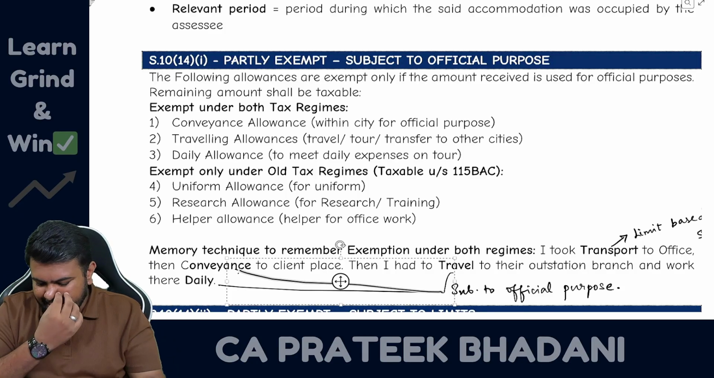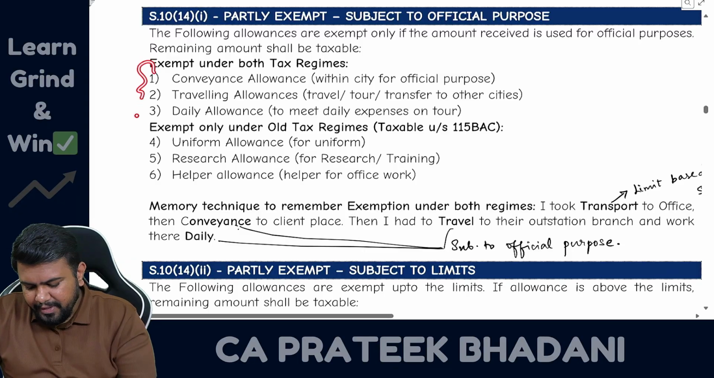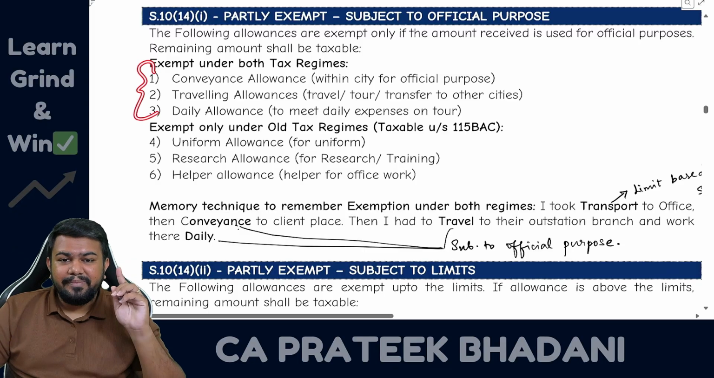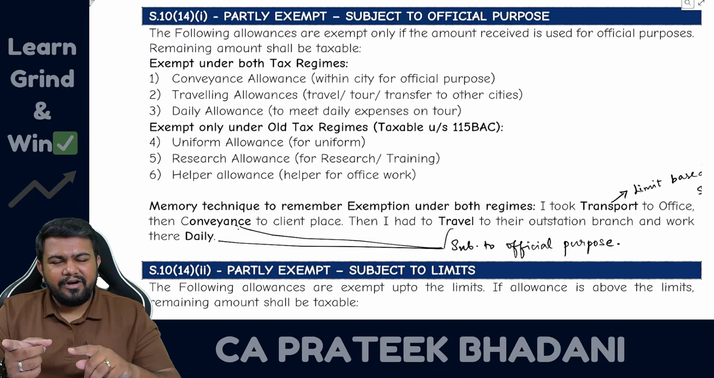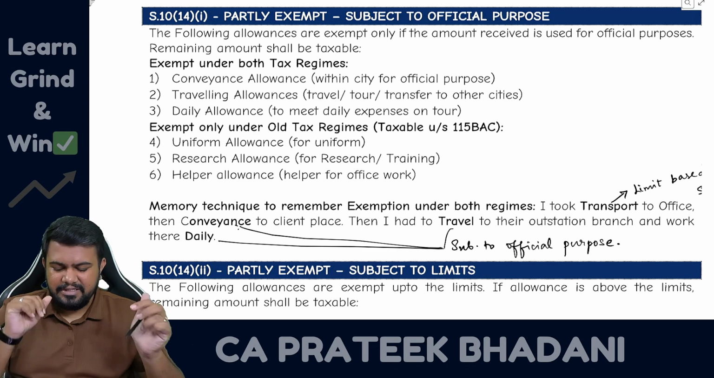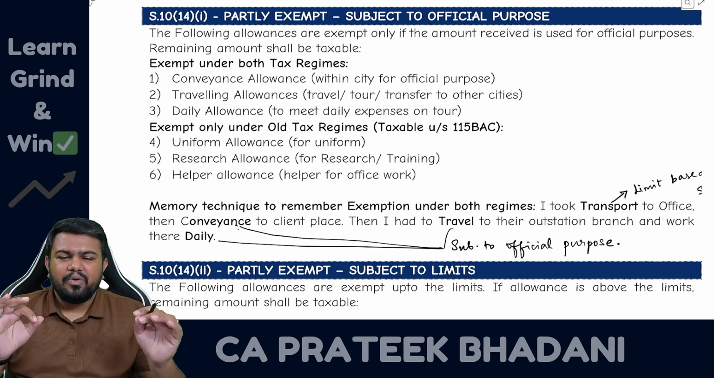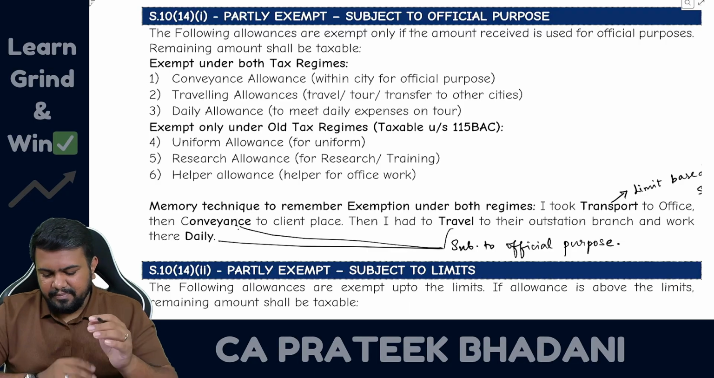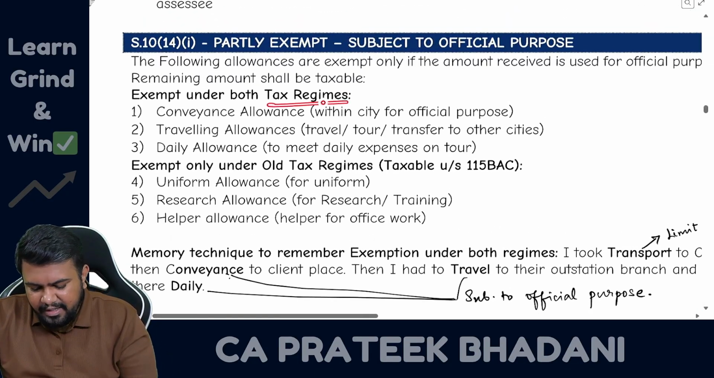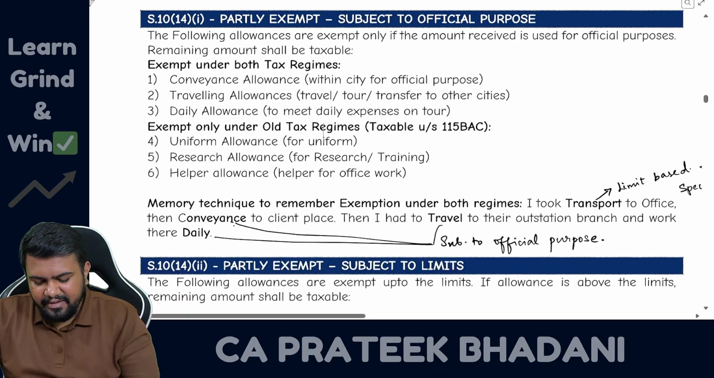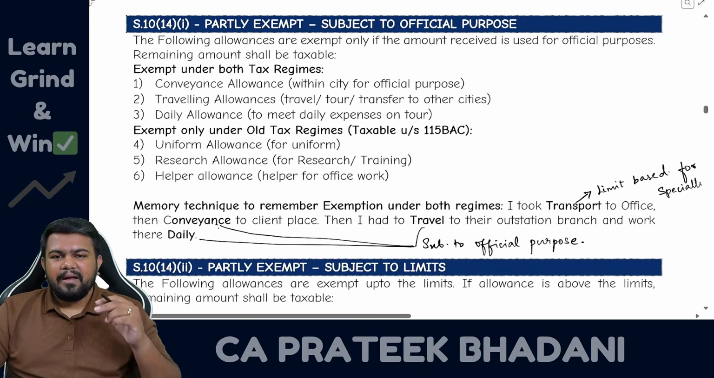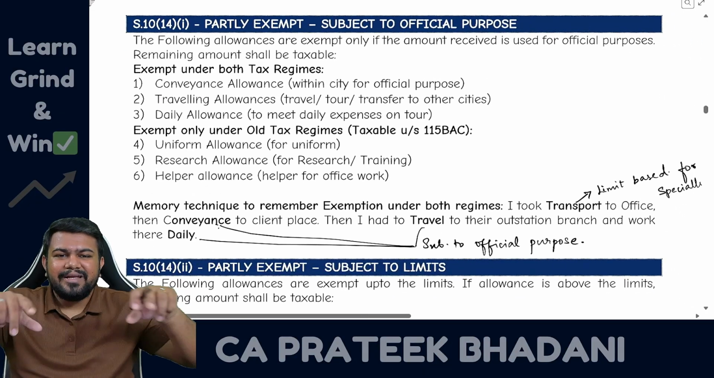You get my point? Now, here also 3 allowances are such which will be exempt under both the default tax regime as well as the optional tax regime. But there are 3 allowances which are exempt only in the old tax regime or optional tax regime. So firstly, let us see what are exempt under both tax regimes. So first is conveyance allowance. Conveyance allowance is the allowance given to the employee so that they can do the conveyance within the city.